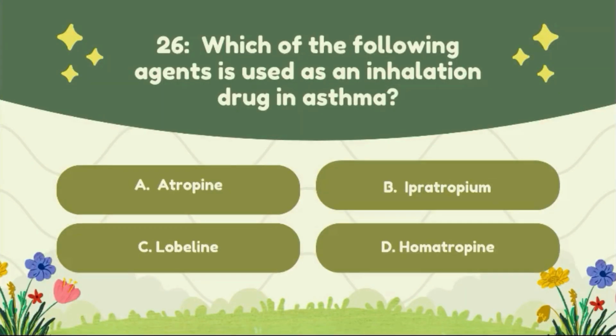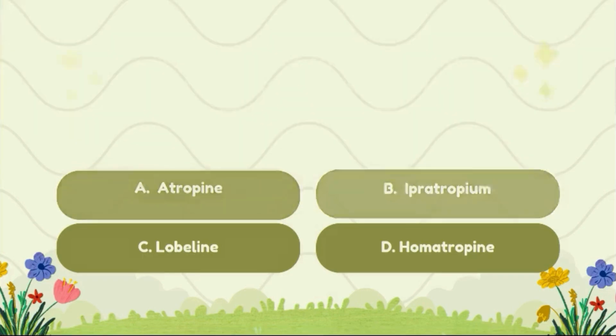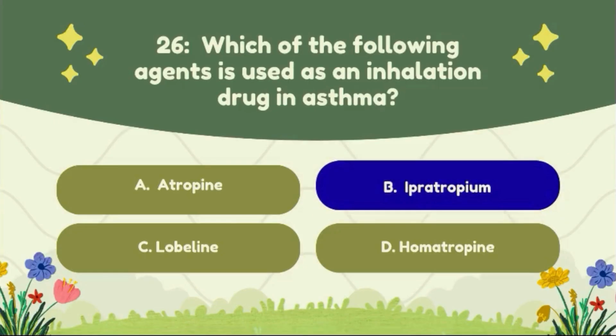Question number 26. Which of the following agents is used as an inhalation drug in asthma? Option A, atropine. Option B, ipratropium. Option C, lobeline. Option D, homatropine. The correct answer of this question is option B, ipratropium.